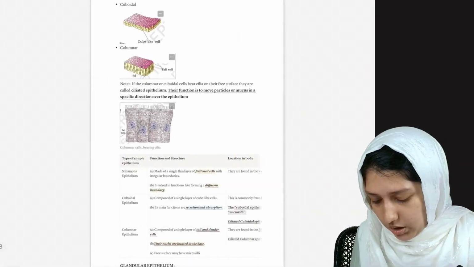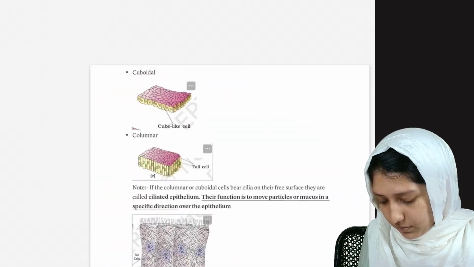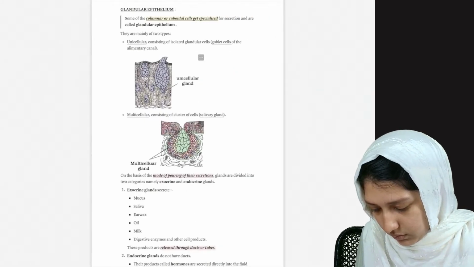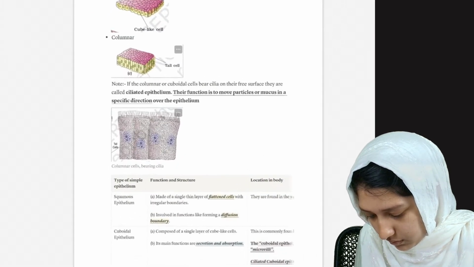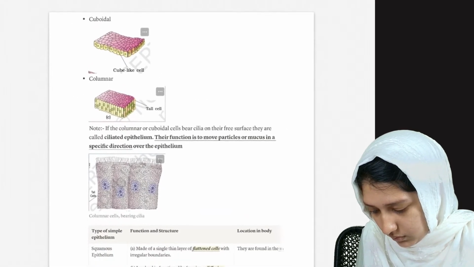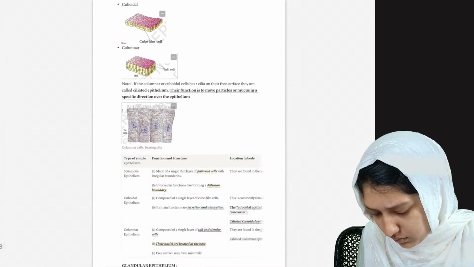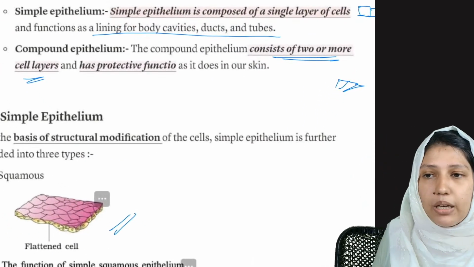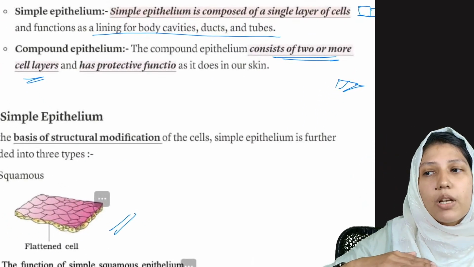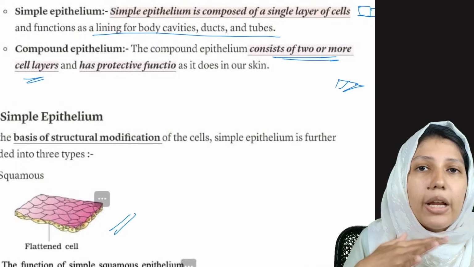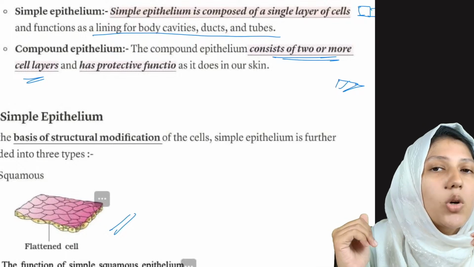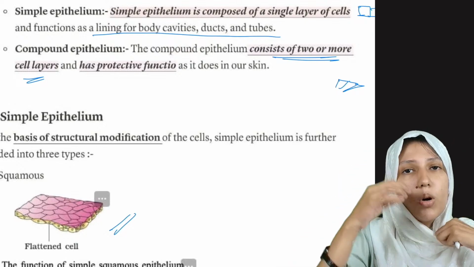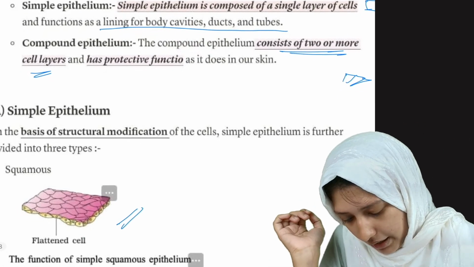I have the picture, just see. Okay, compound epithelium. This is simple epithelium, right? Compound epithelium will have one more layer of cells. If there are 2 or more layers of cells, then they are known as compound epithelium. And what are the functions?